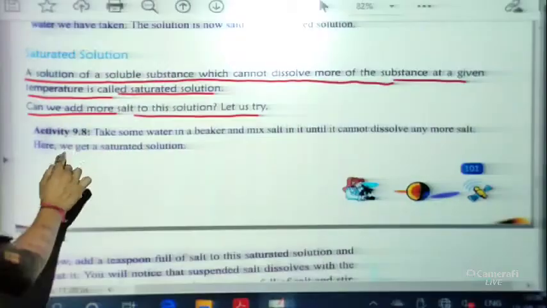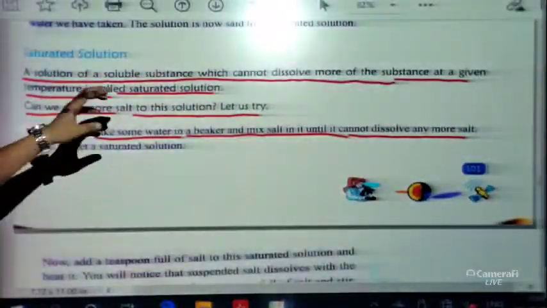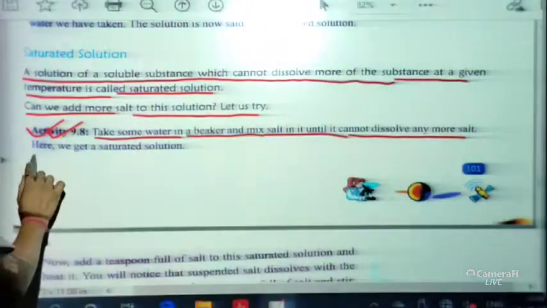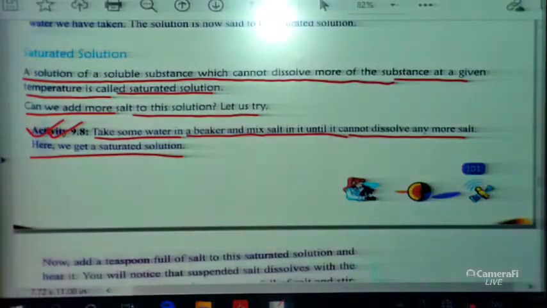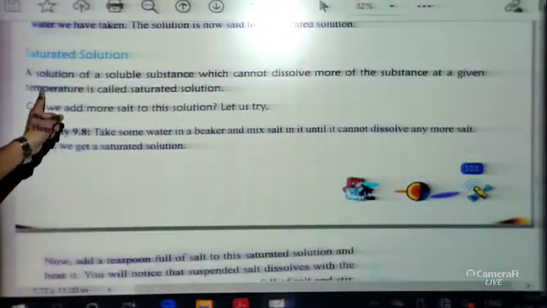Let us try. Activity 9.8 says to take some water in a beaker and mix salt in it until it can't dissolve any more salt. That means we need a saturated solution. Here we can get a saturated solution. Now what can we do? Here we have discussed, students, in the definition of saturated solution, that it is at a given temperature.